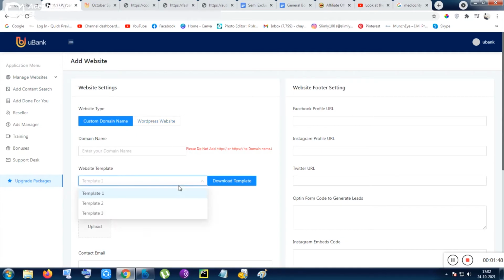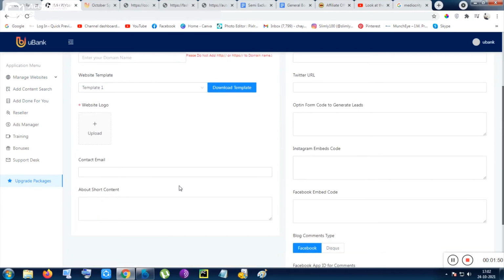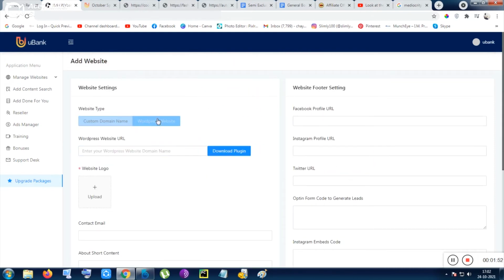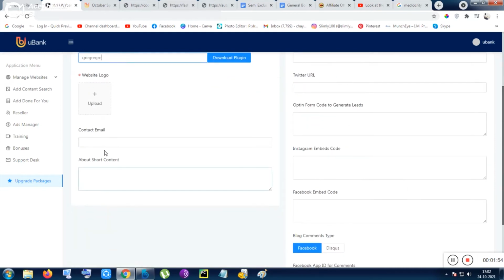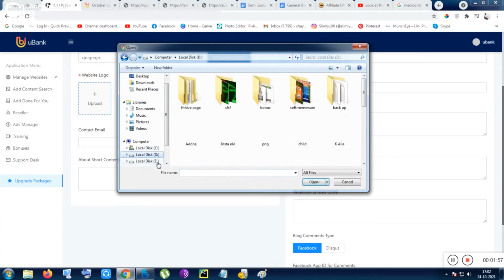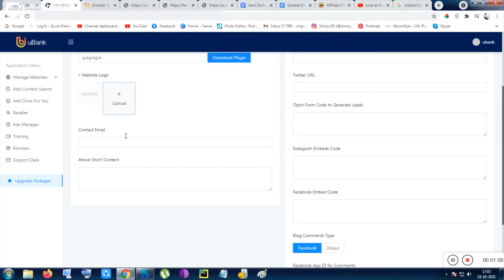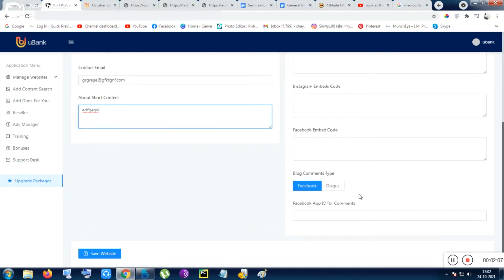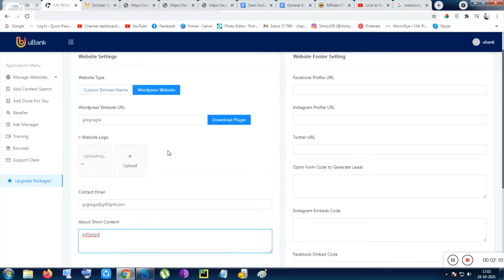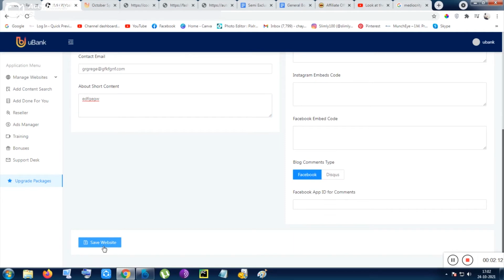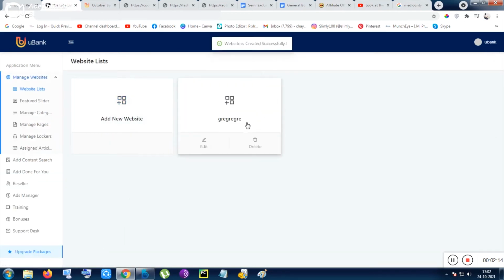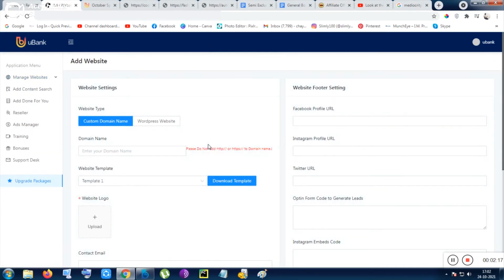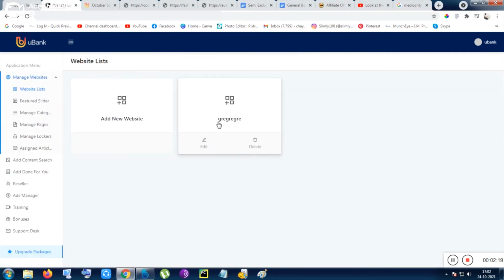I don't want to do all of the steps, but let me do it in a very fast way, if I want to show you something new. Okay, so I am using the WordPress website. I don't want to use the custom domain for this video's purpose. Let me click on it. So the website is being created, you can see here, and you can edit it, you can delete it, anything you want you can do. The website is created in a very fast way.